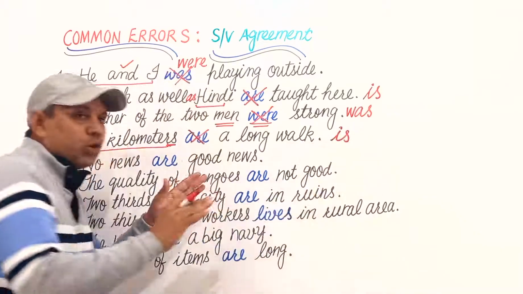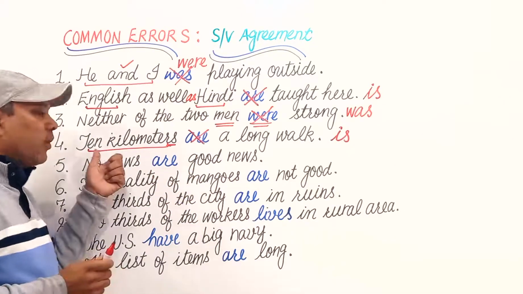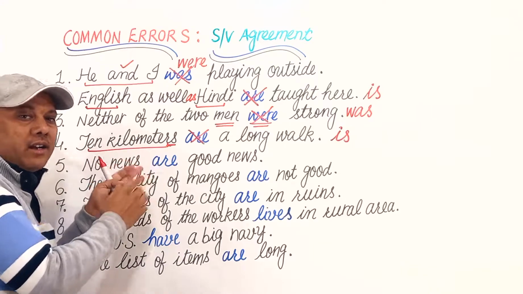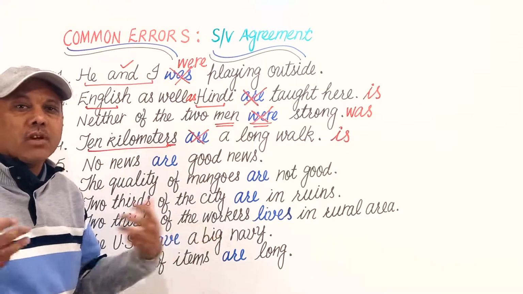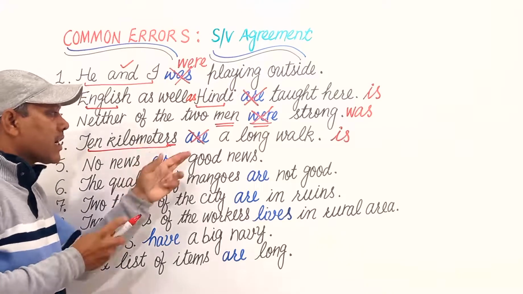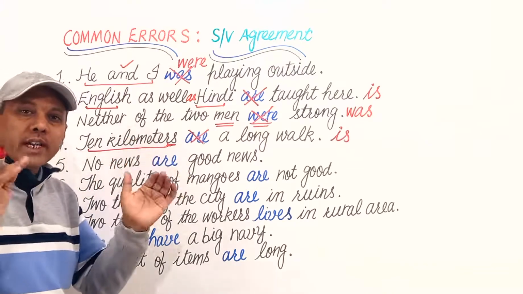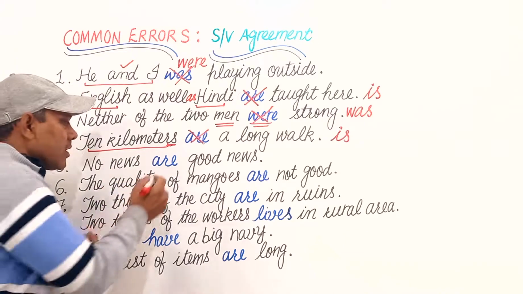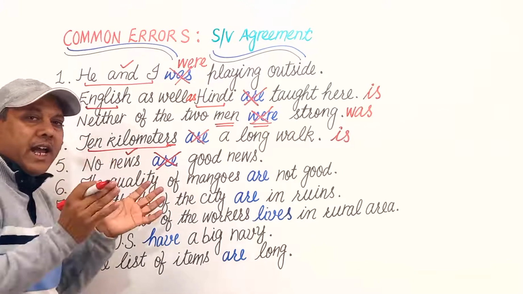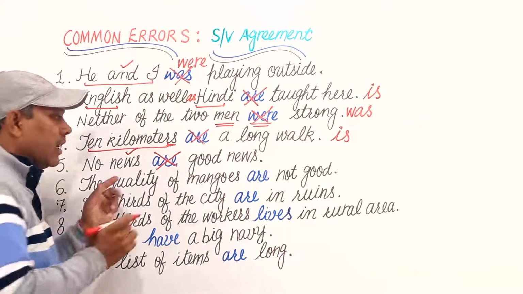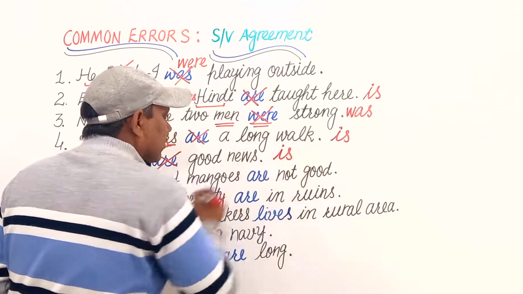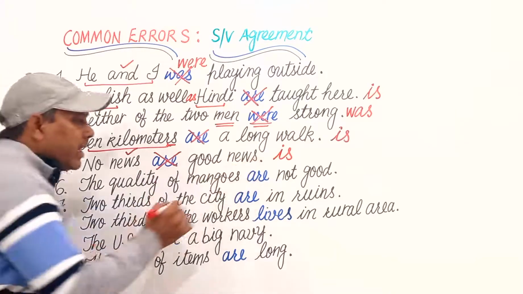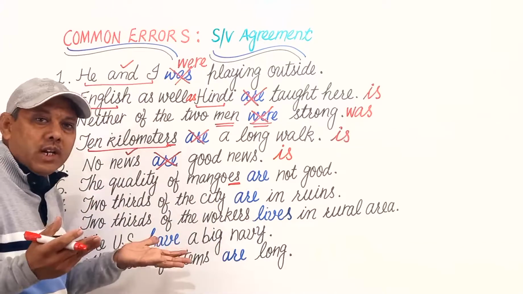इस प्रकार से कुछ दूसरे sentences भी पूछे जा सकते हैं. For example, 10 lakhs or 10,000, 10,100 is a huge amount for me. इस प्रकार से हम हमेशा इसके लिए जब वो एक यूनिट के रूप में प्रयोग हो सिंगुलर वर्ब का यूज करेंगे। Next is non-news. News is always considered as and taken as a singular subject. Non-news is good news. Next is the quality of mangoes are not good. Here mangoes, although it is plural, mangoes